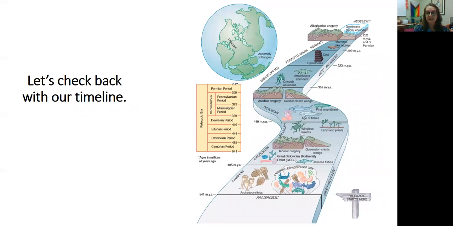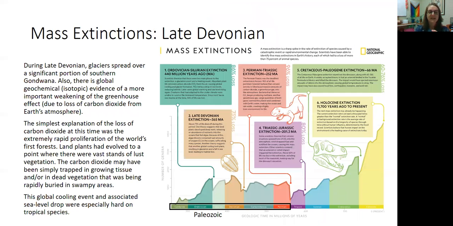Okay. Now, the next mass extinction we're going to talk about happened during the late Devonian. Looking at our timeline, this was after the first amphibians, but before they became really abundant. Okay. During the late Devonian, once again, glaciers spread over a significant portion of Gondwana. And there's evidence that there was a weakening of the greenhouse effect. So it got really, really cold during this time.